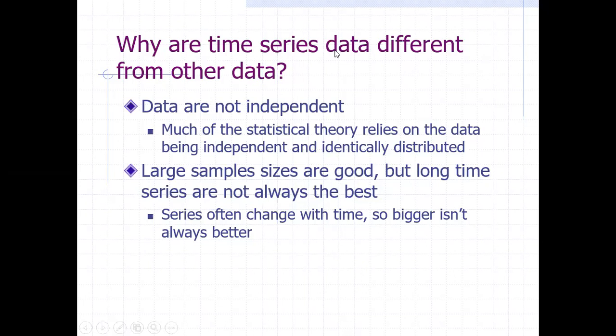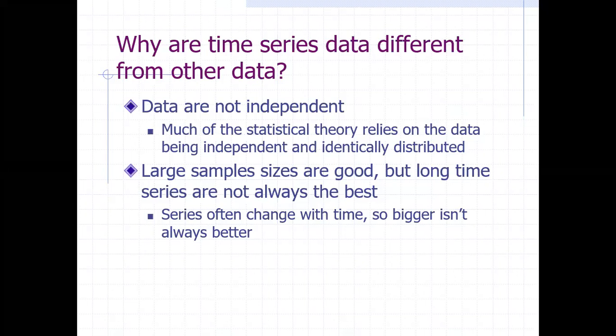Time series is very much affected by autocorrelation. One observation is associated or correlated with the previous observation. This phenomenon is called autocorrelation. So it is not independent at all.